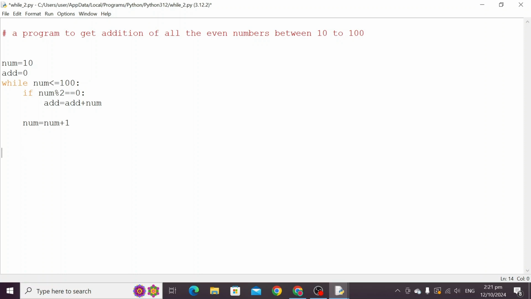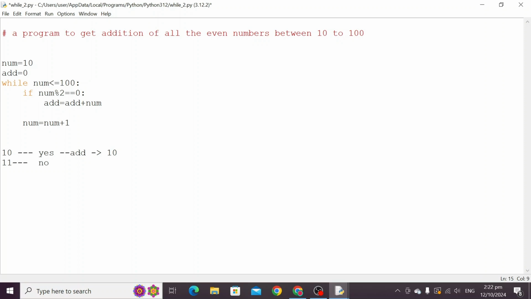So I will tell you how it is being processed. So first of all, number 10 is generated. It is checked whether it is even number or not. If the mod is found, mod is 0, yes, it is even number. Then add to the variable, and it will be first of all 10 only after completing first loop because the value of add is 0. Then num equal to num plus 1, it will be 11. 11 is less than 100, condition is true. Yes, but now 11 mod 2 will be 0, no, condition is false.